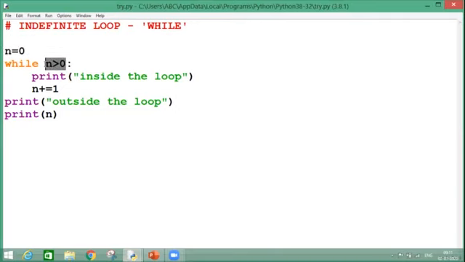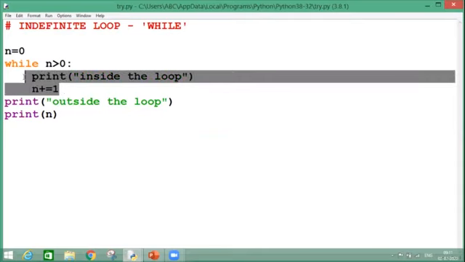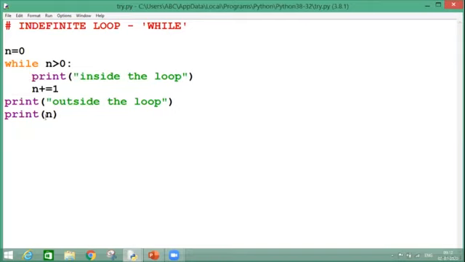Because after checking the condition, I never entered inside the loop, the counter variable, or I can say the iteration variable, never incremented by any number. That's why it is printing n as 0 at the output screen.